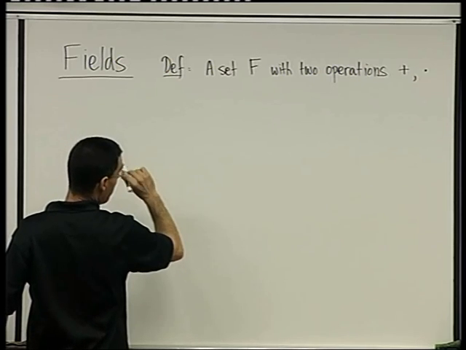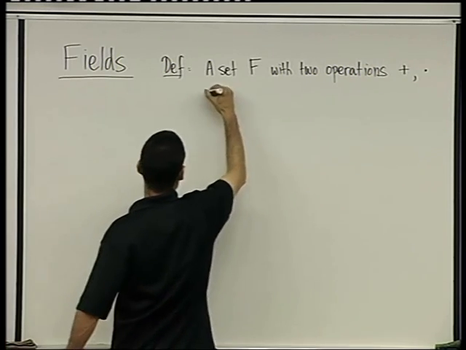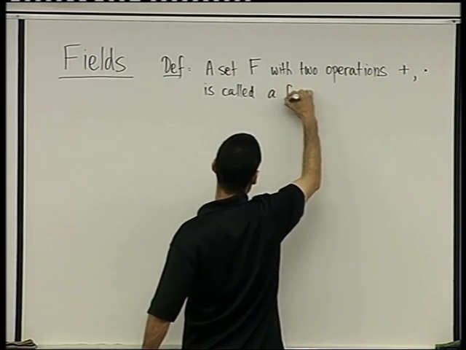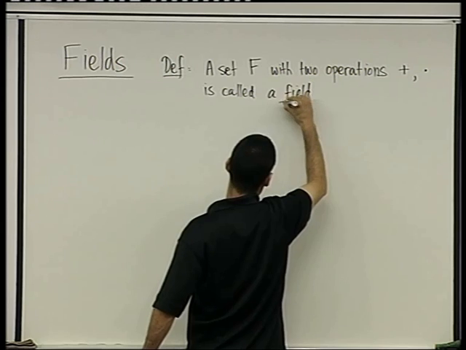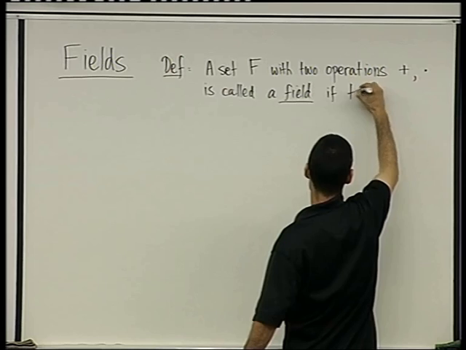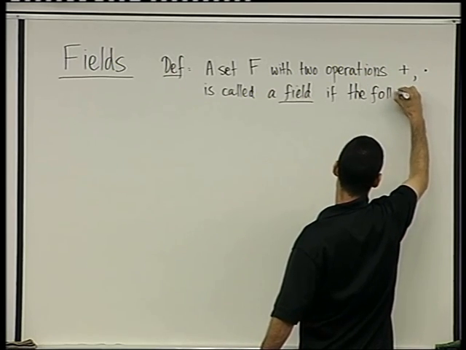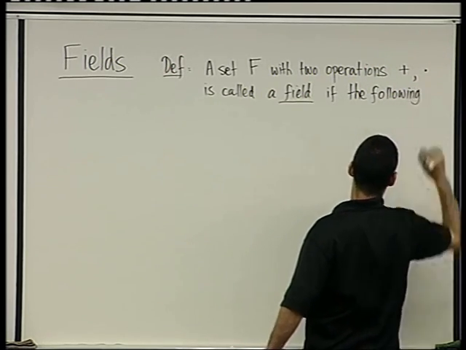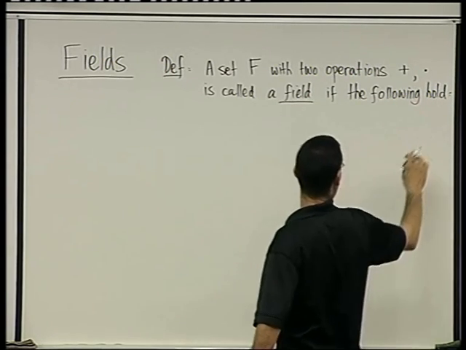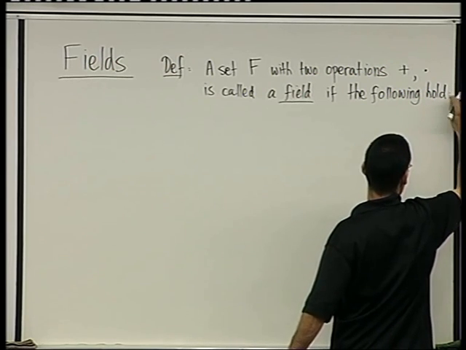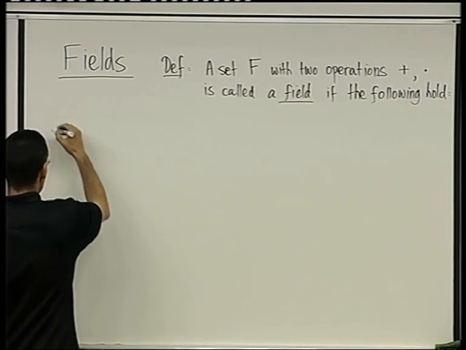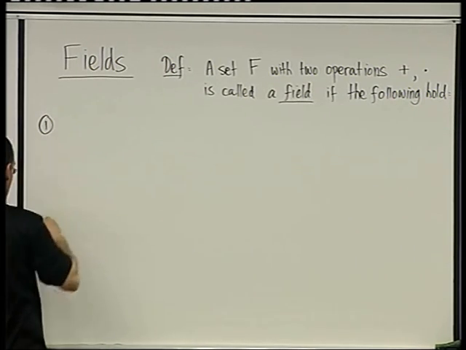So a set with two operations is called a field. That's what I'm defining if the following hold. The following 11 axioms, 11 properties that have to be satisfied. So the first property, property number 1,